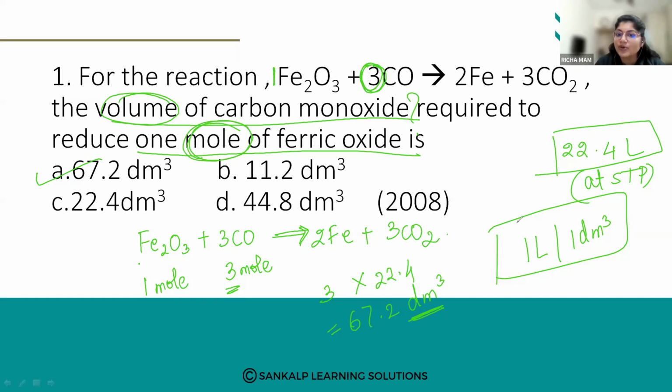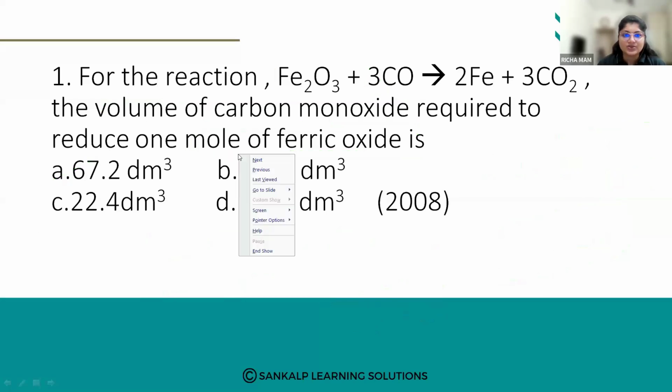At standard temperature and pressure, we have to multiply it by 22.4 liters. So 3 into 22.4 liters is nothing but 67.2 dm cube. So option number 1 is the answer. Okay, let us go for the next one.